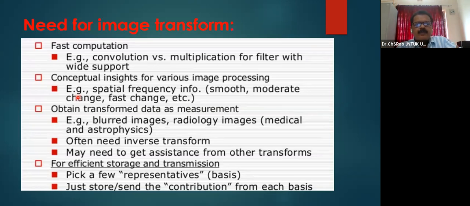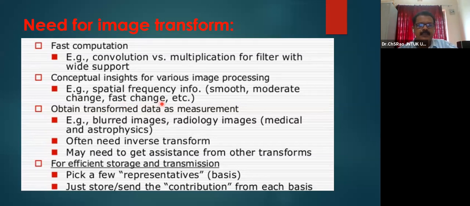So why do we go for a transform? We are interested in computing the transform of the signal, or we are interested in looking into the detail present in the signal in a faster way. For example, convolution versus multiplication for a filter with a wide support, conceptual insights for various image processing like spatial frequency information, like a smooth content, any moderate change that is present, any fast change that is present, and we will look into these details present in the image. The fast change is the change detection which we use in images as well as in video.